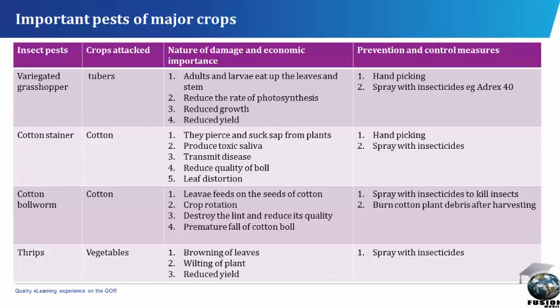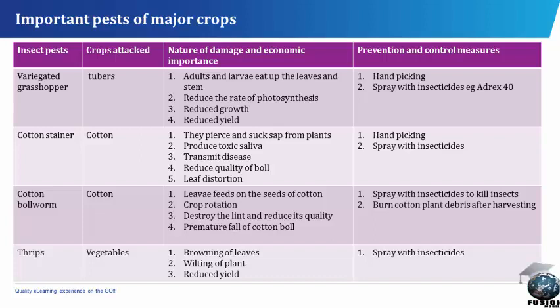Spray with insecticides, example, Aldrex 40. Cotton stainer. Crops attacked: cotton. Nature of damage and economic importance. They pierce and suck sap from plants. Produce toxic saliva. Transmit disease. Reduce quality of boll. Leaf distortion. Prevention and control measures: hand picking, spray with insecticides.